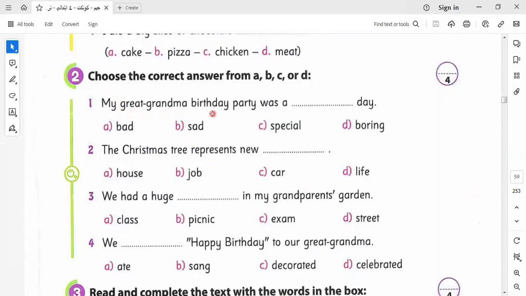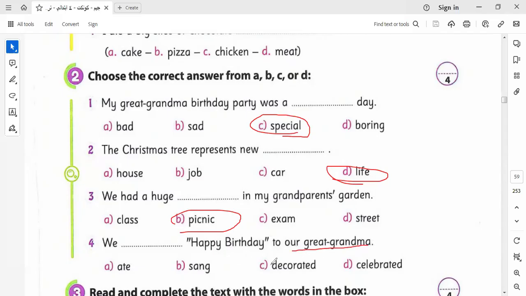My grandma's birthday was a special day. Here we know from the text. The Christmas tree represented new life. We had a huge picnic. You are clever people. We sang happy birthday to our grandma.